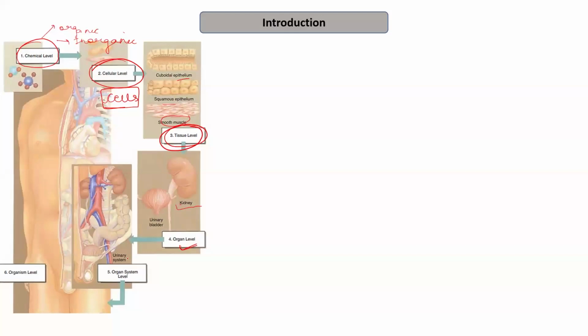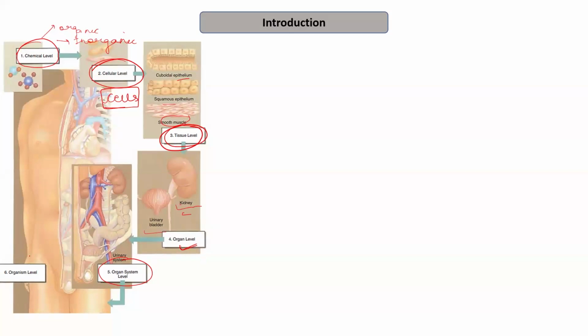And then after this, we have the organ system level of organization. So various organs, like for example, kidney, urinary bladder, etc., are combined in a particular fashion to perform a particular function. For example, the kidney, urinary bladder, ureter, etc. are combined to form a complete excretory system. So they form a complete organ system. This is known as the organ system level of organization.